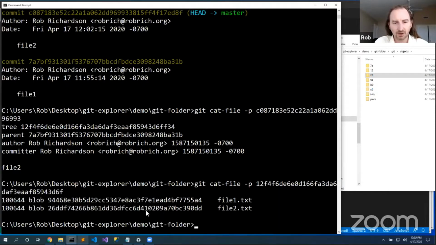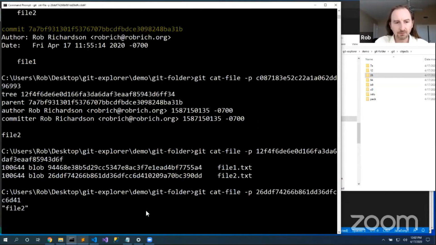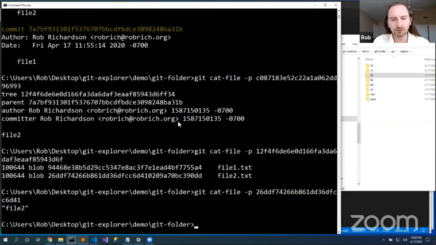Here's that new file2, git cat-file -p. And there's that file2. So that's one interesting thing to note, is that as I'm adding things to my staging area, I'm creating those blob nodes straight away. Well, let's do something else.